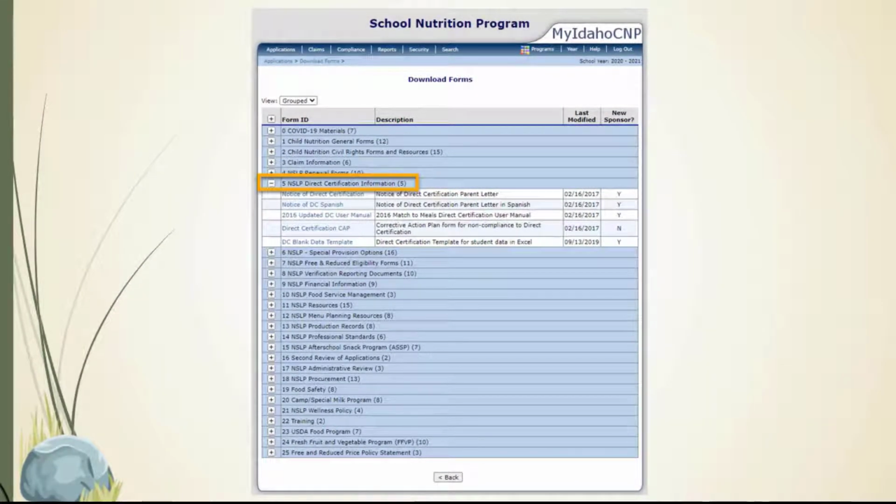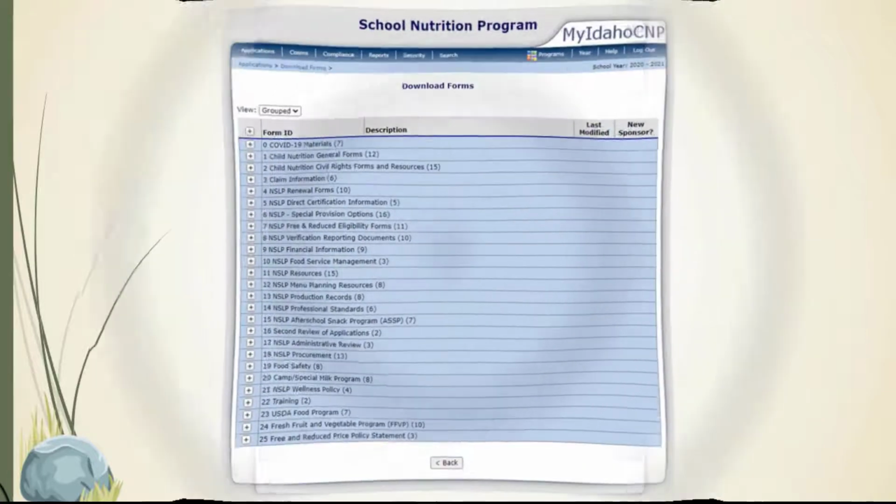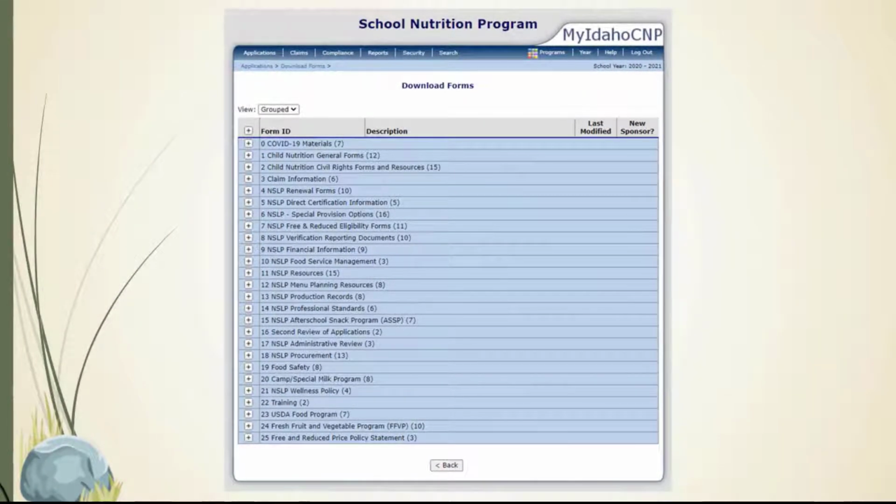For instance, the NSLP Direct Certification Information section includes template household letters that can be used to notify families of eligibility for free meals, a user manual on how to navigate the Direct Certification portal, and a blank student data template that is required to upload student enrollment information into the matching system. Take a look around and see what is available.